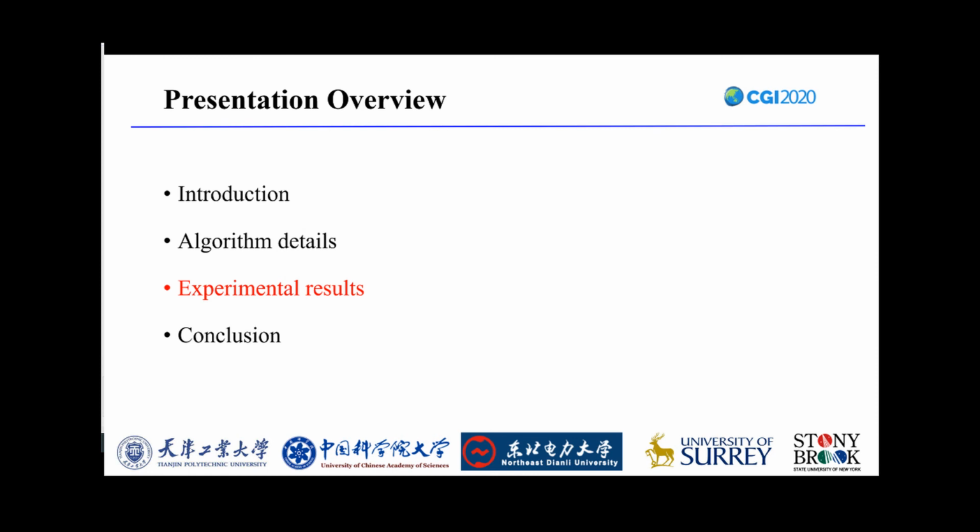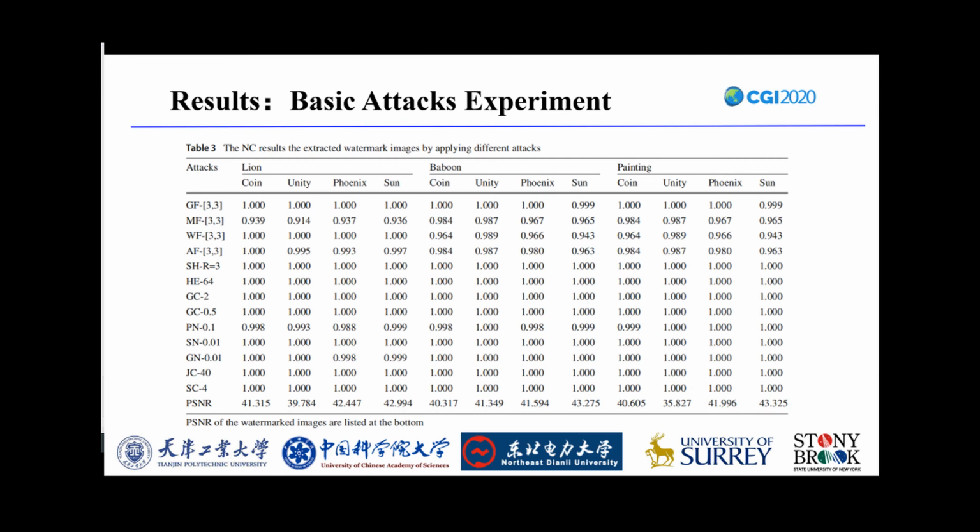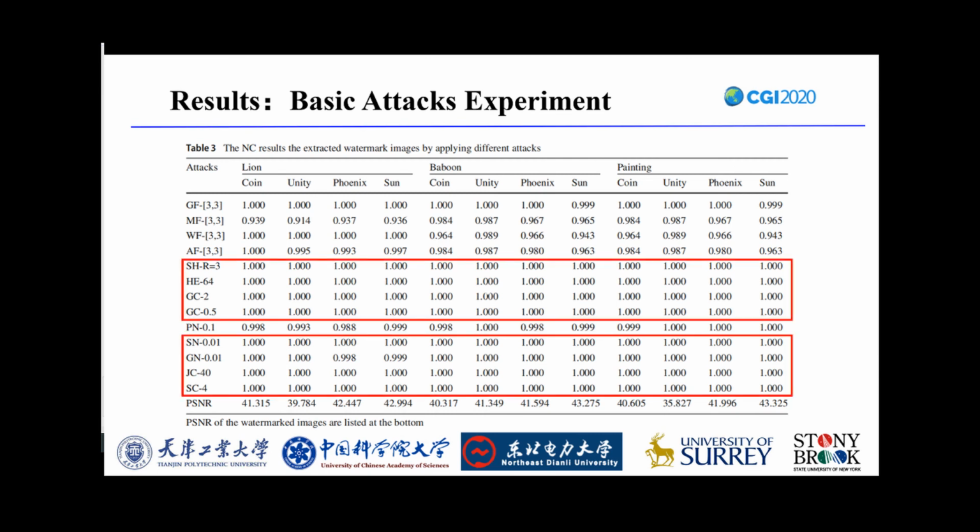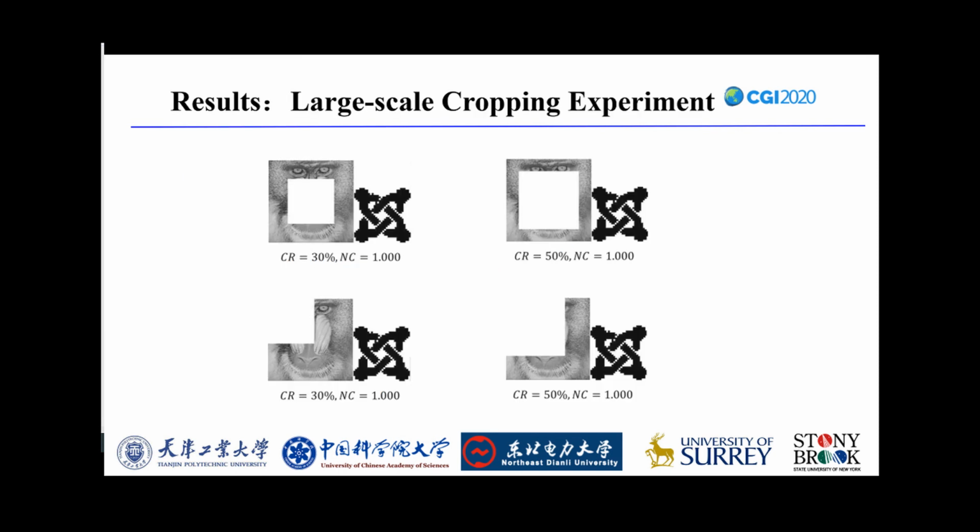Now, let me show some of our results. We can see that the NC values are all 1s under text overlay, histogram equalization, gamma correction, speckle noise, Gaussian noise, JPEG compression, and scaling. It's also worth noting that most of the PSNR values are greater than 50, which indicates our method also has good imperceptibility. This figure shows the watermarked image with large-scale cropping and the corresponding extracted watermark images.